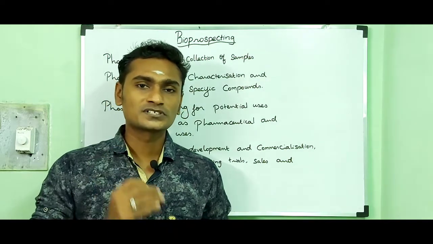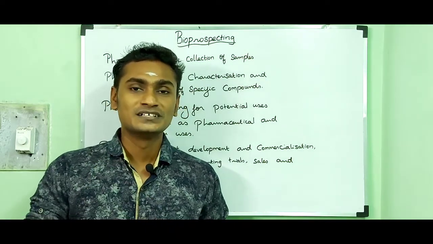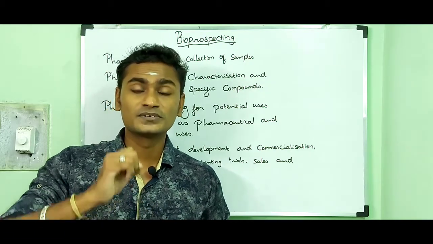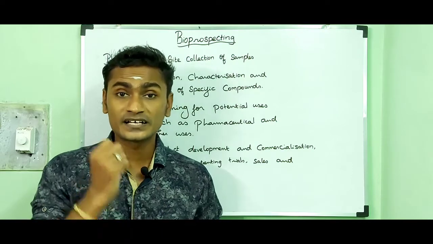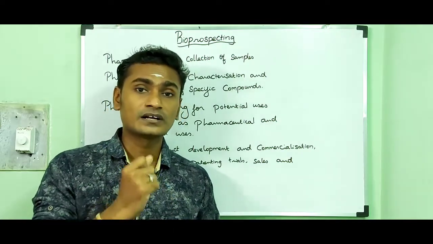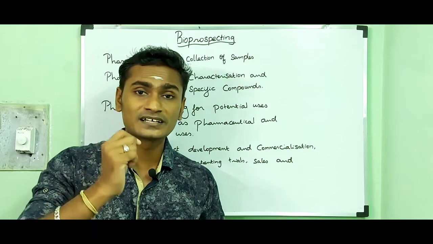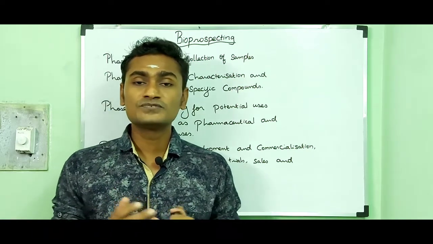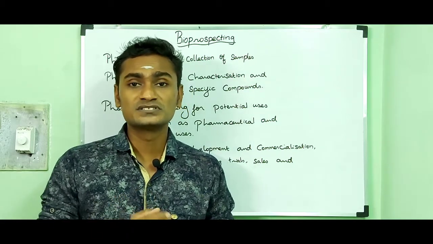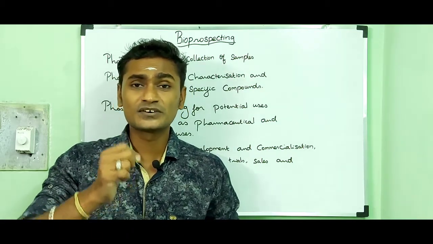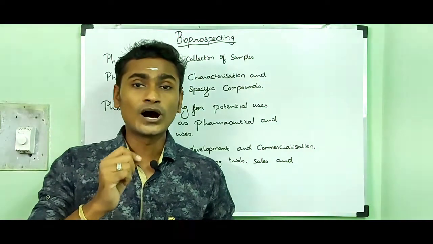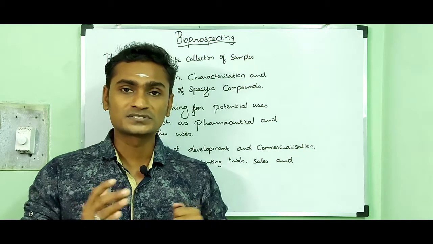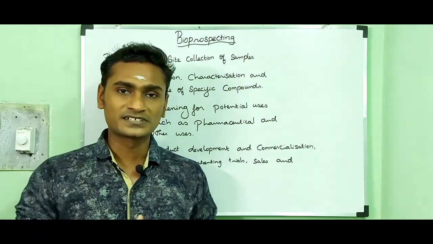Then the bioprospecting process involves searching for the commercially valuable product, then collecting it and deriving the genetic material from that organism, which can be used in agriculture, pharmaceuticals and industries. So we can define bioprospecting in simple terms: the investigation of living things to see how they can be commercially useful to humans, and that process is called bioprospecting.